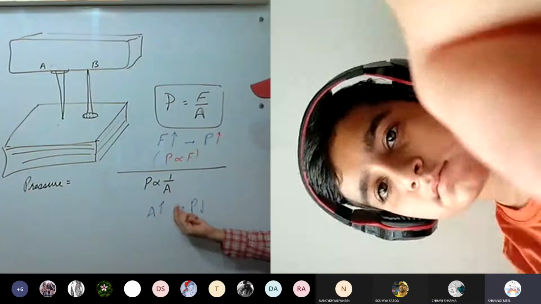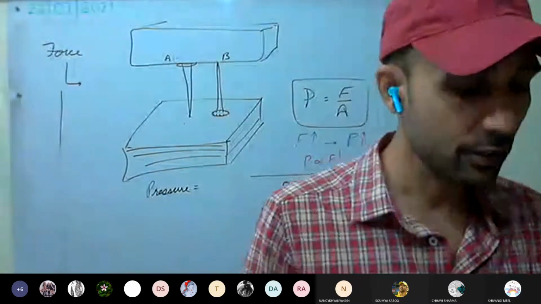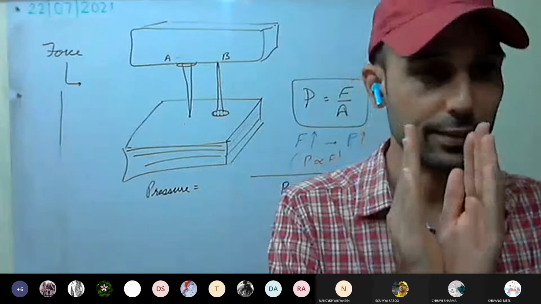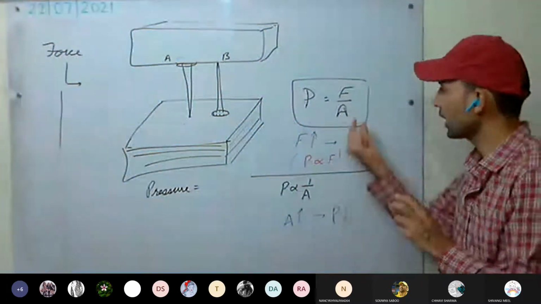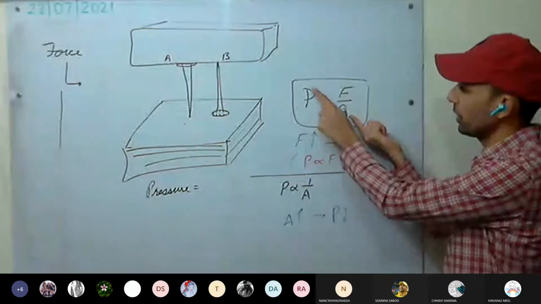So as we increase the area, pressure decreases, as they are inversely proportional. You can see as well that the pressure increases when the area of contact is decreased. When we decrease the area of contact, that is we are decreasing the denominator, it means pressure will increase.